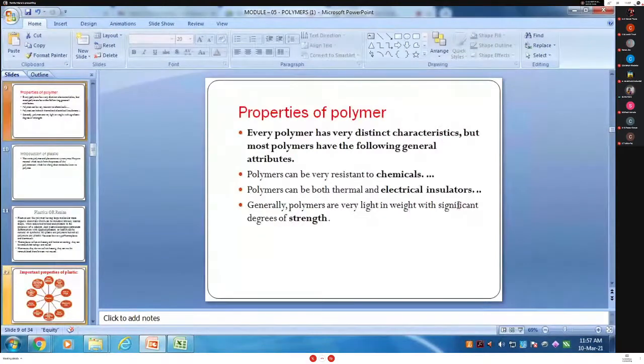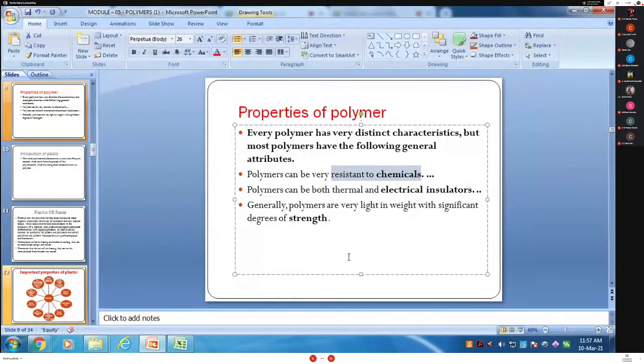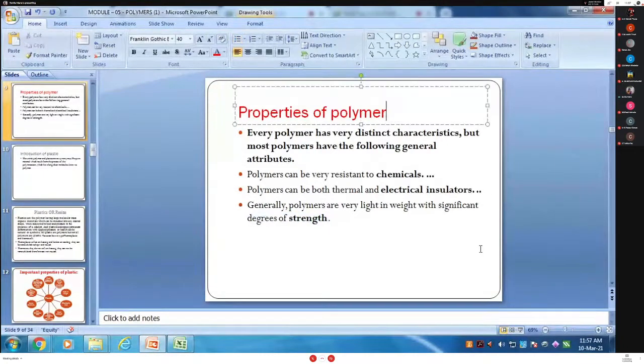Okay. Then next, the properties of polymer are important. What is an important property of polymer? That it is resistant to chemicals. It is very important. Then again, it is a thermal and electrical insulator. It is very important. And what is that? With a high degree of strength. Okay? These are the important properties of the polymer.